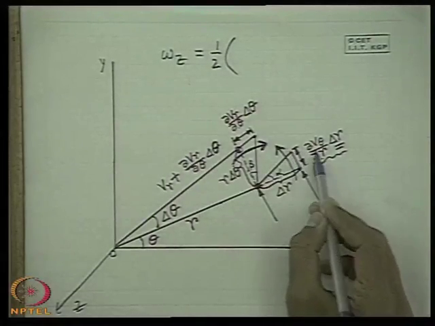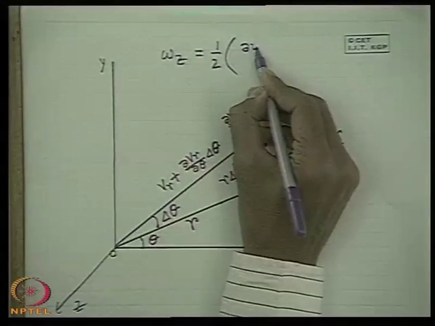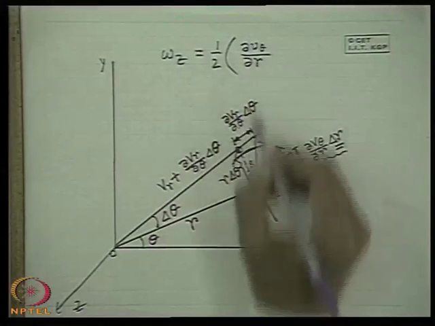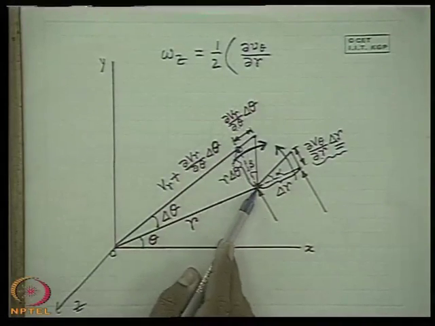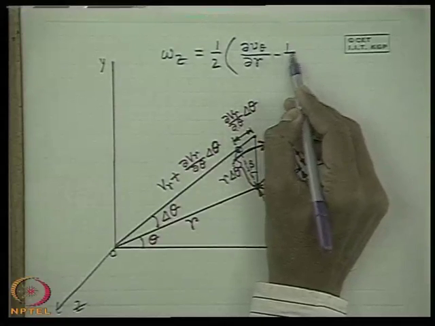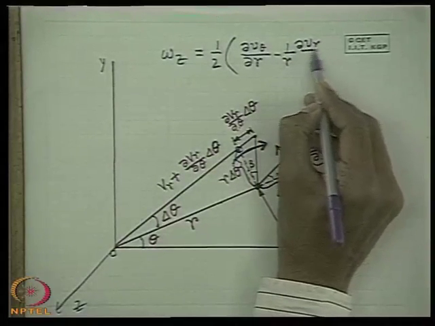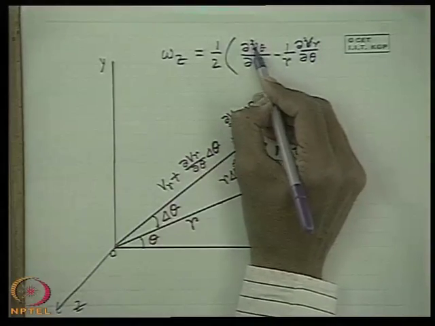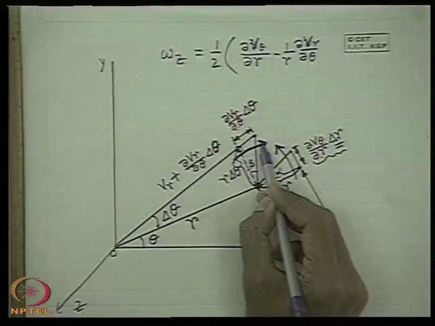If we take del v theta del r into del r divided by del r, this becomes simply del v theta del r. And in this direction, del v r del theta divided by r del theta, that means minus 1 by r del v r del theta. So this is in this direction.